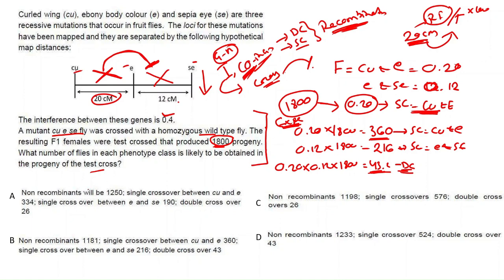Now see the options. Option A: non-recombinant offspring 1250, single crossover between Cu and E 334. What did you get? Cu and E 360, so it's not the correct answer. Option B: non-recombinant 1181, single crossover between Cu and E is 360. Yes. Single crossover product between E and Se is 216, and double crossover product is 43. We got 43 double crossover product. So the correct answer is option B.